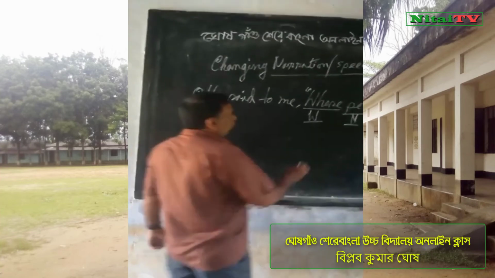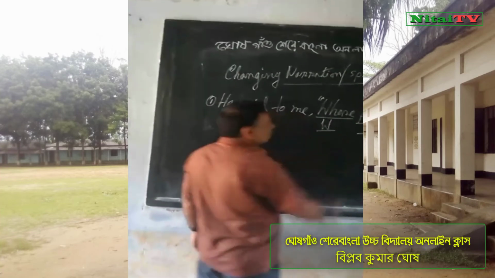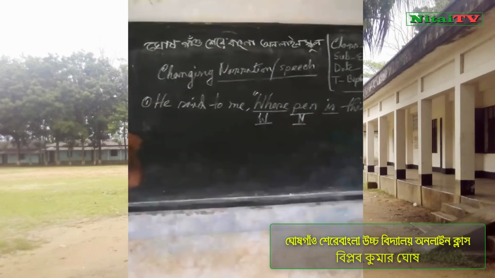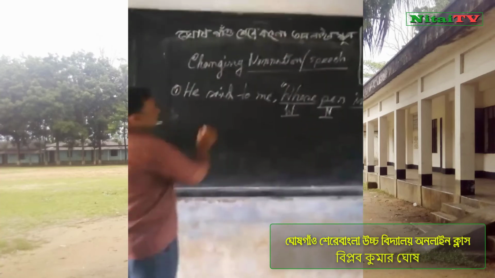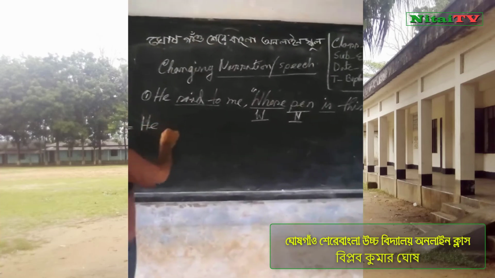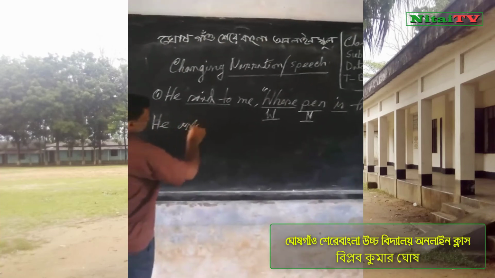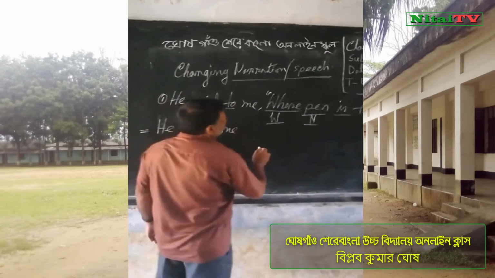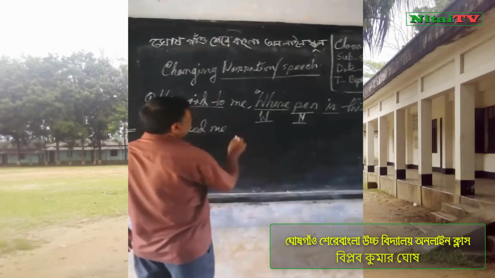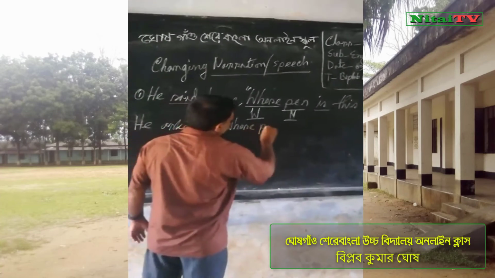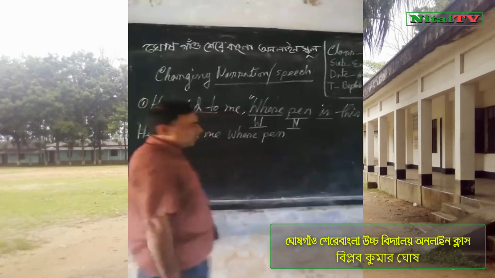So when you will change this sentence, it will be another type. I write to you, you notice this word is changed. He asked me, and it will be conjunction whose pen. This is the difference.